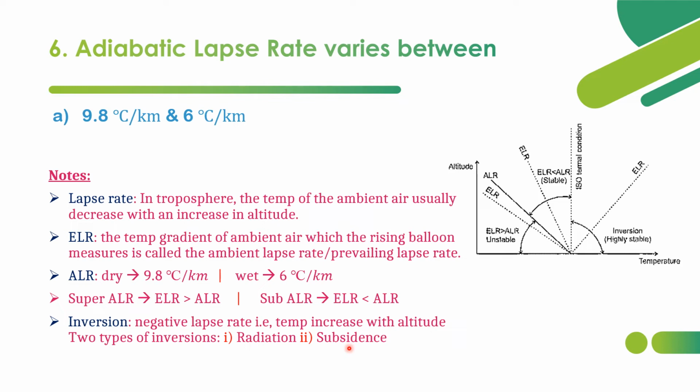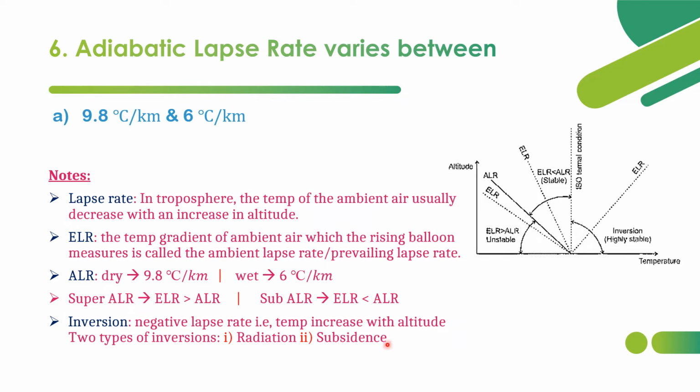This is usually associated with a high pressure system and is caused by the characteristic sinking and subsiding motion of air in a high pressure area. Actually, this subsidence can be analogous to an anticyclone. Anticyclone means high pressure regions caused by a characteristic sinking or subsiding motion of air in a high pressure area. And this inversion layer may happen around 1600 meters from the ground surface.